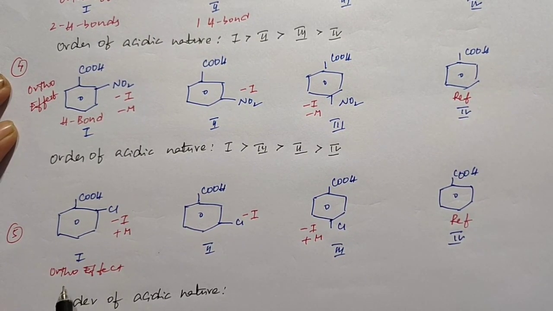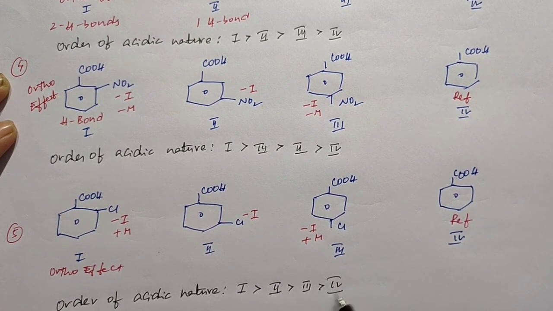Due to the presence of the ortho effect, the first structure is more acidic in nature. After that, when comparing the second and third, in the third one the plus M effect is present, so it is weakly acidic compared to the second structure. After that, the fourth structure at last. So this is the order of the acidic nature of the given example.